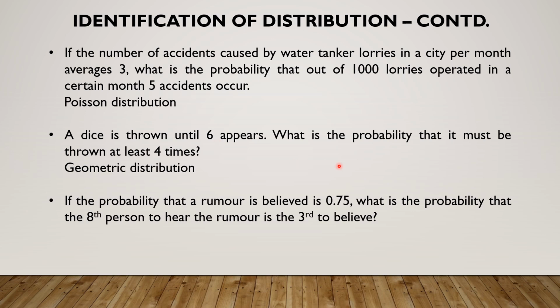If the probability that a rumor is believed is 0.75, what is the probability that the 8th person to hear the rumor is the third to believe? The probability is emphasized towards the 8th trial for the third belief. Therefore, it is a negative binomial.